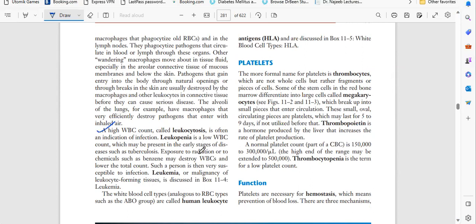What is the term used if the WBC count is high? That is leukocytosis. And if the WBC count is decreased, it is leukopenia. You can see in your test there is something written about leukopenia. This patient has a WBC problem. So why does this problem happen? You have to go to the root cause.